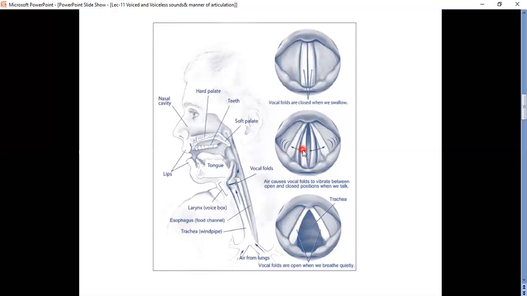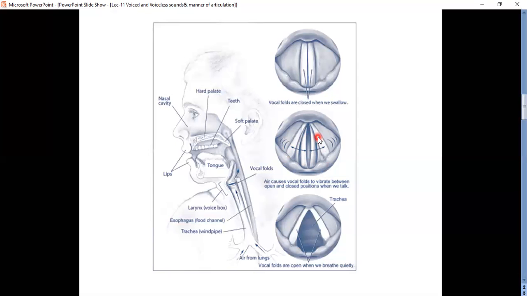In this other position, the vocal cords are somewhat closer, with some gap, and in this place the vocal cords vibrate, they shake.